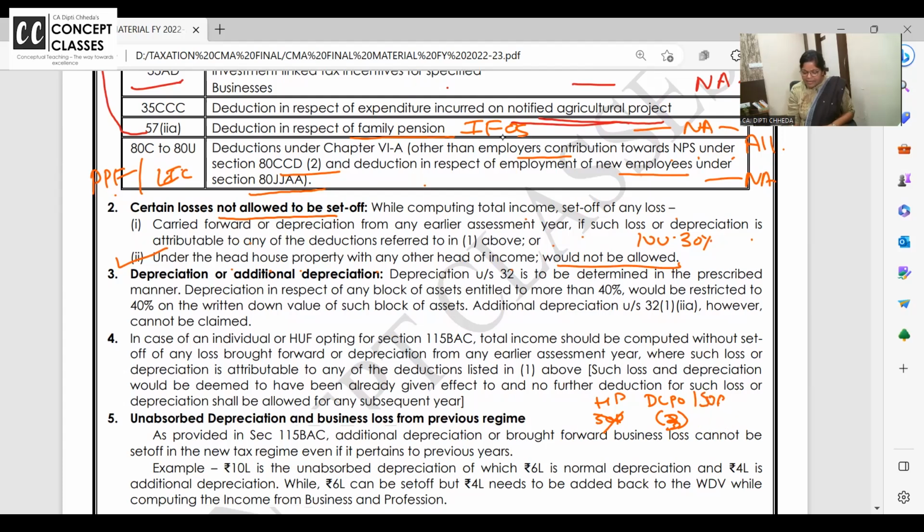Is my speed fine? You all are following? Can you comment? House property.